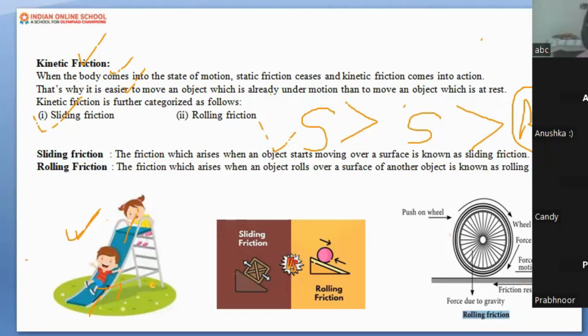Now you have a tire or a wheel in your hand. You try to move that wheel on the roadside, irrespective of whether it has a grip or not. You are trying to move that wheel on the ground. Now tell me in which case the motion is easily done. Rolling friction. Exactly.